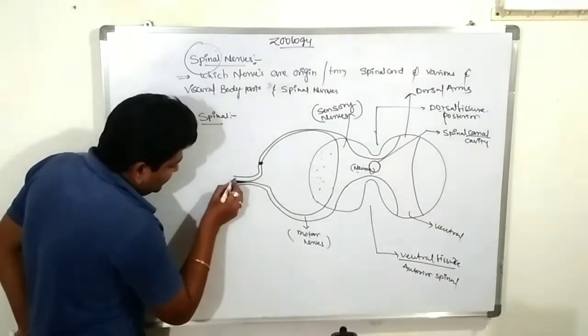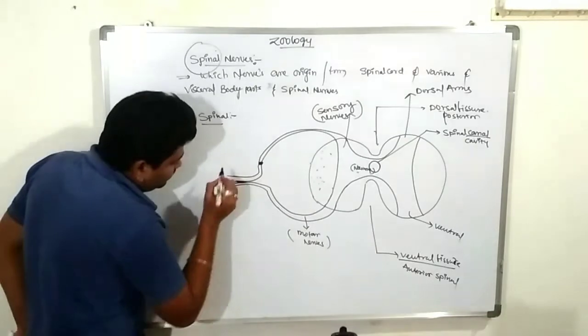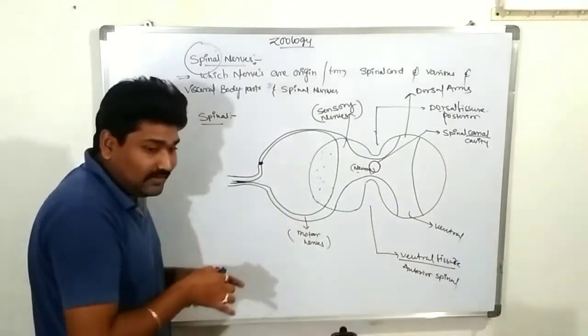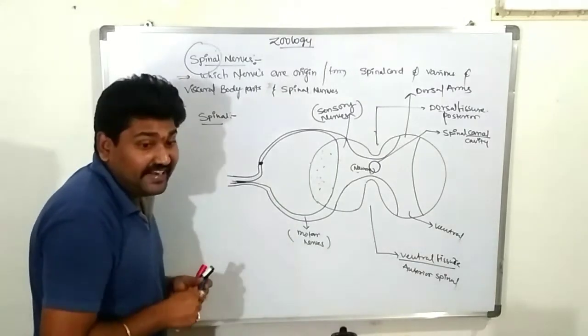In this junction, the motor nerves and sensory nerves are completely covered by an outermost covering membrane.